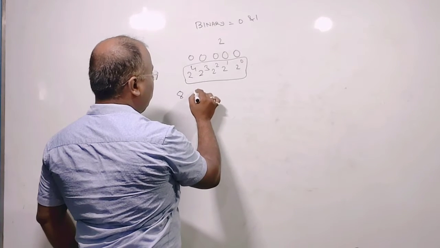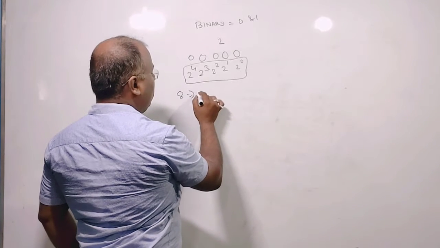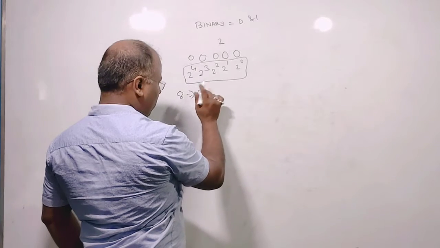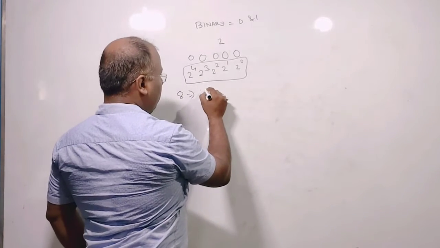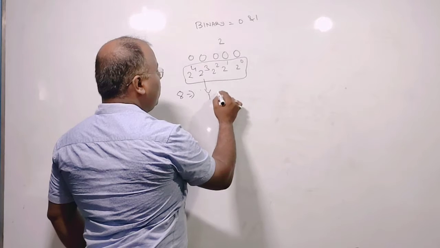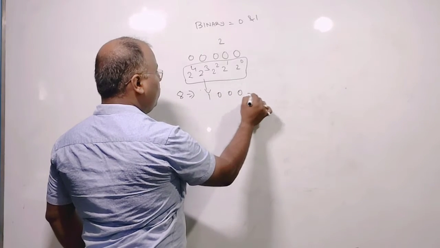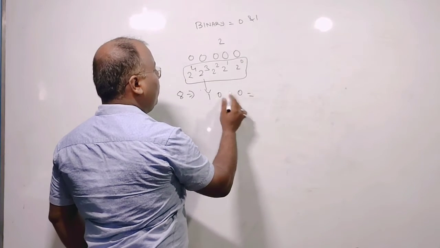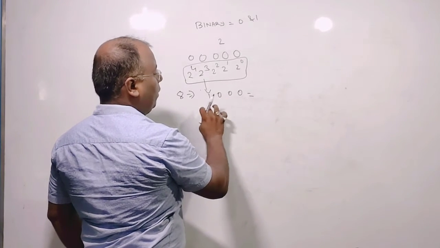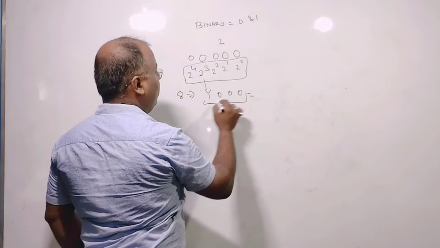So the answer will be 2 to the power 4 means 0, so no need to write this 0. 2 to the power 3 means 1. 2 to the power 2 means 0, 2 to the power 1 means 0, 2 to the power 0 means 0, because we have to write only 8. So it will be 2 to the power 0, 1, 2, 3. The binary numbers will be like this.